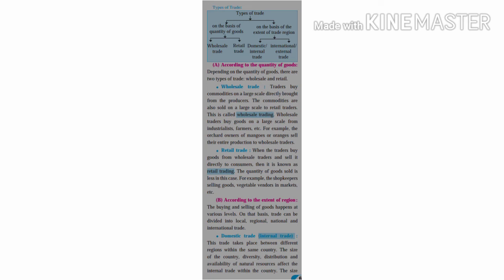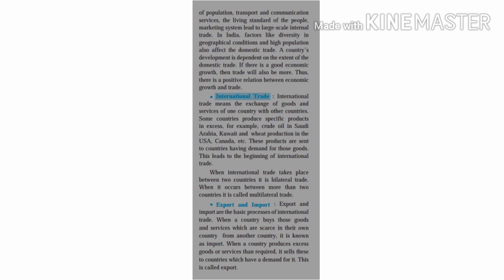Friends, the second category of trade is according to the extent of region. The following two types are there on the basis of the extent of region. First one, domestic or internal trade. Friends, it takes place between different regions within the same country. The size of the country, diversity, availability of natural resources, transport and communication system, standard of living of the people, and marketing system, all these things affect internal trade.